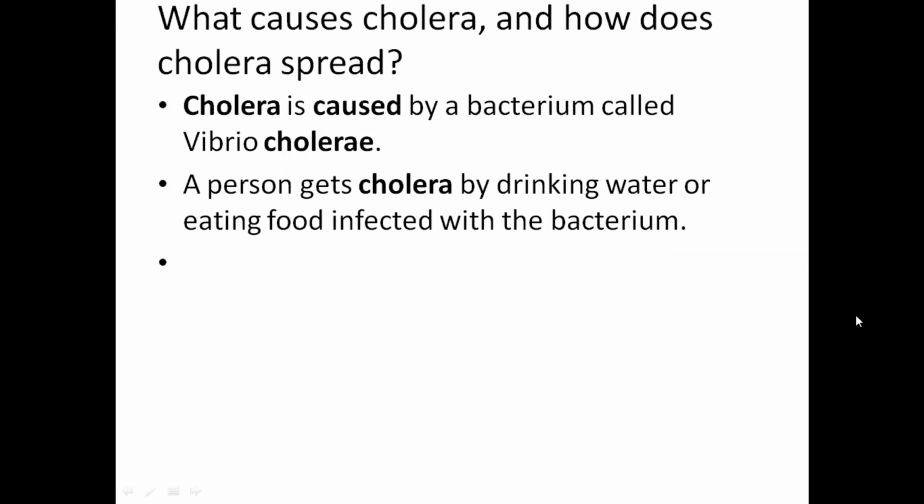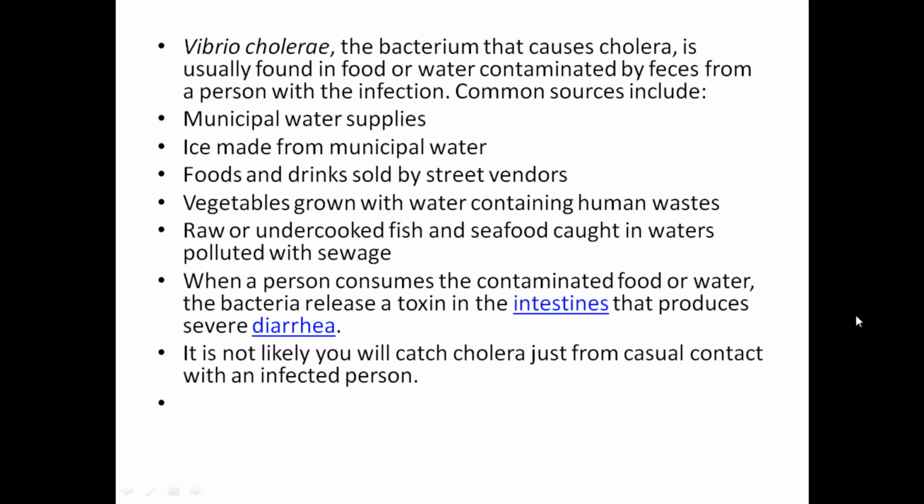Now, what are the causes of cholera? How does cholera spread? Cholera is spread by a bacterium called Vibrio cholerae. A person gets cholera by drinking water or eating food infected with the bacterium. Vibrio cholerae is usually found in food and water contaminated by feces from a person with the infection.